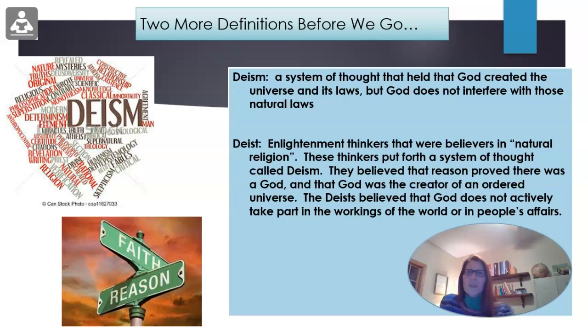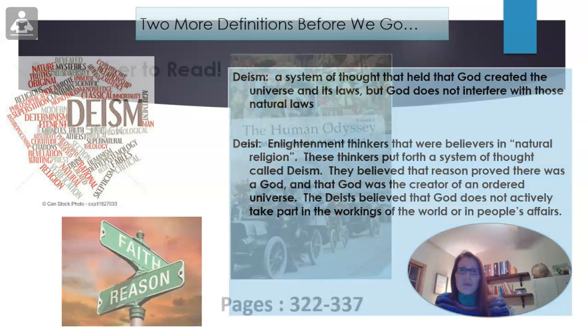Deism, we talked about that in the flipped video. It's a system where there's a thought that God created the universe and its laws, but God doesn't interfere with those laws. And a deist, Enlightenment thinkers who were believers in natural religion. These thinkers put forth a system of thought called deism. They believed that reason proved there was a God and that God was the creator of an ordered universe. The deists believe that God does not actively take part in the workings of the world or in people's affairs. Okay, so those are two little keywords there.